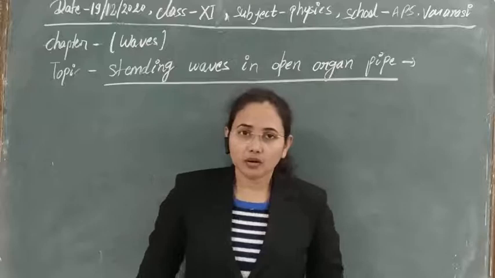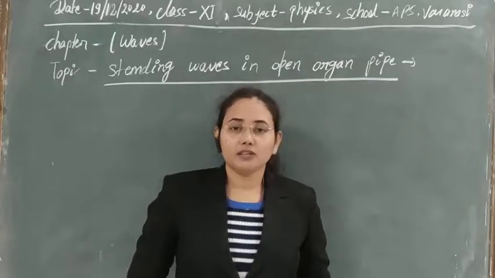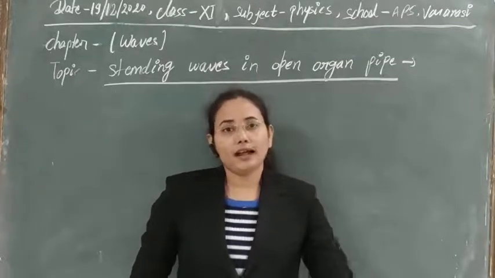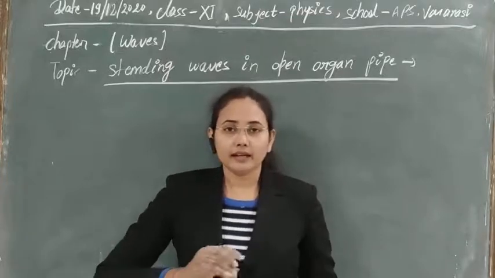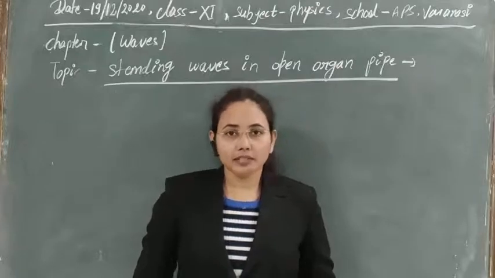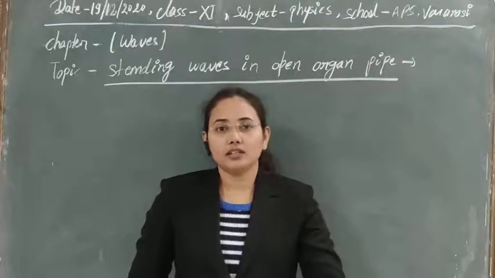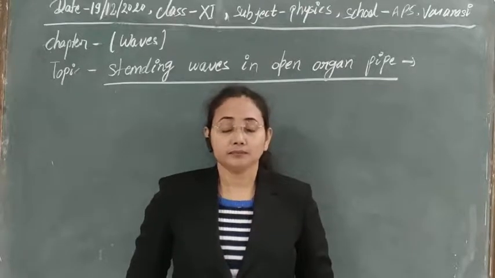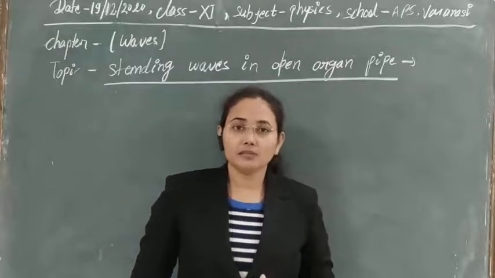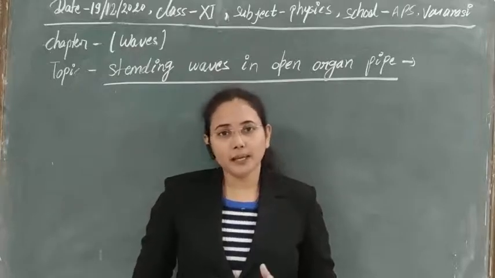In a closed organ pipe, one end of the organ pipe is closed and the other end is open. At the closed end the displacement will be 0, because there is a boundary at which particles cannot oscillate. But at an open boundary the displacement will be maximum.